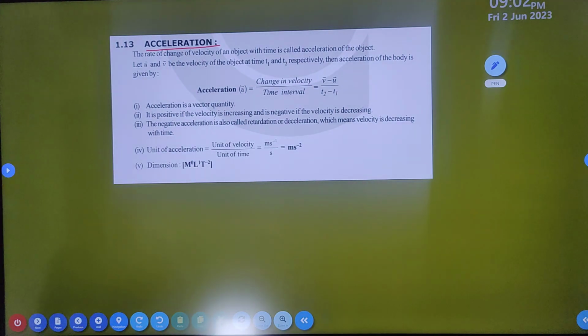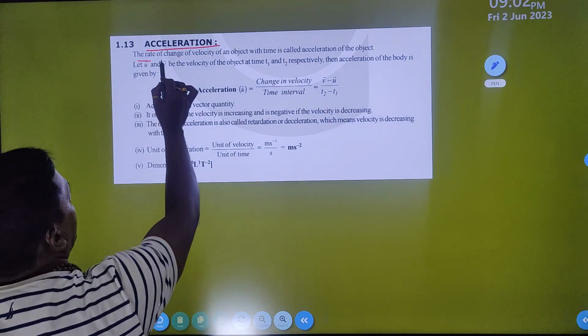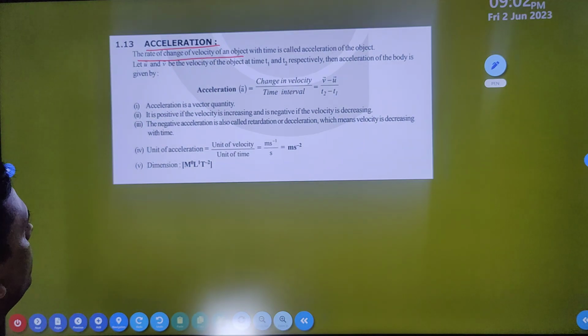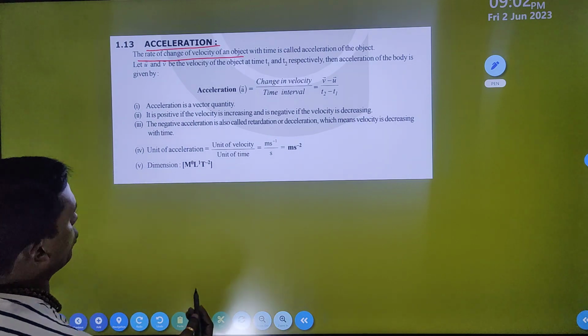So what does acceleration mean? The rate of change of velocity of an object with time is called acceleration. So simply, change of velocity. How can you calculate the change of velocity?